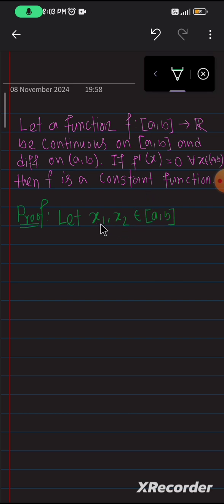So first we assume 2 points x1, x2 belong to the closed interval [a, b], with a ≤ x1 < x2 ≤ b. Why? Because these 2 points belong to the closed interval [a, b], so we assume that x1 is less than x2.